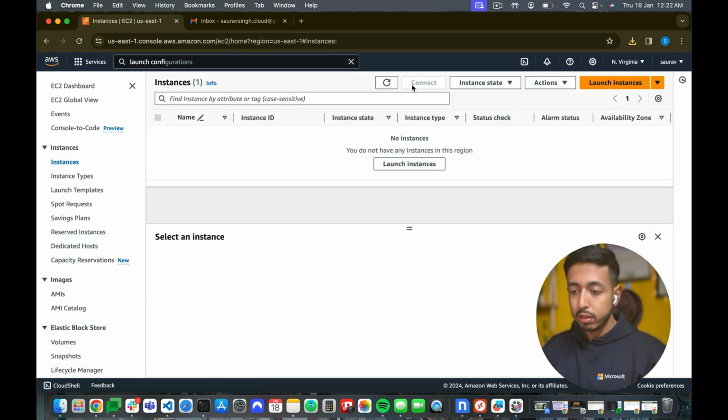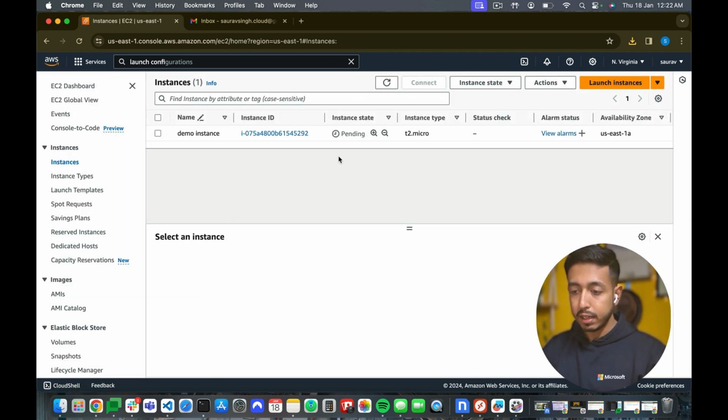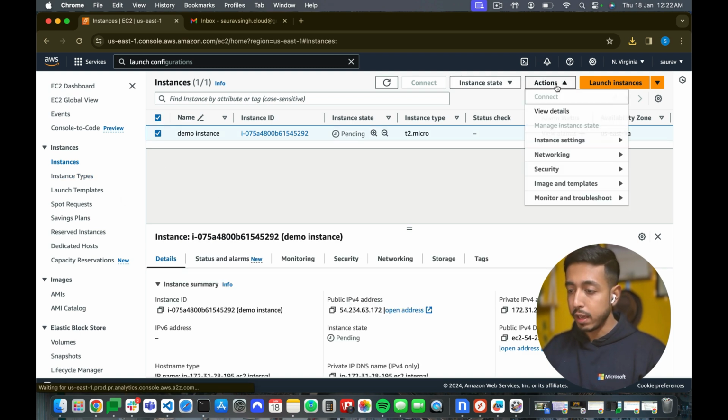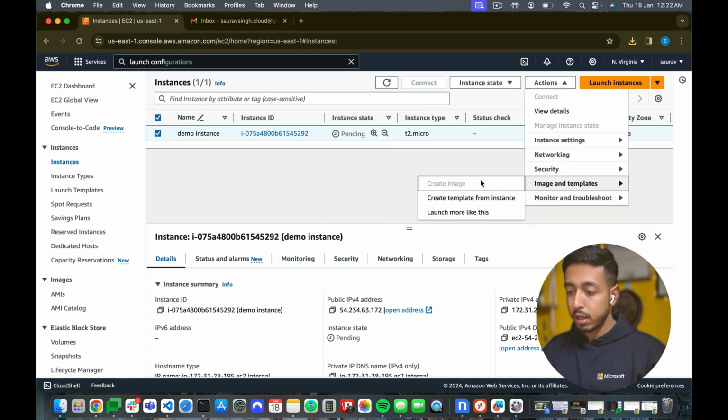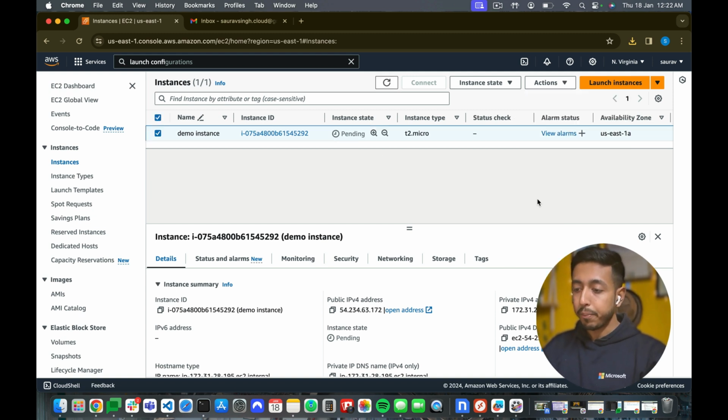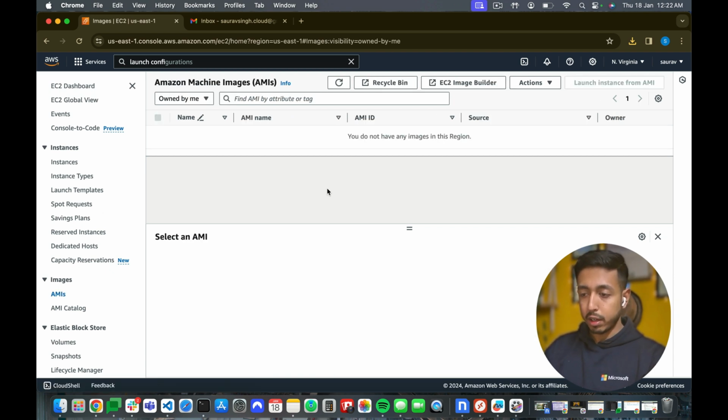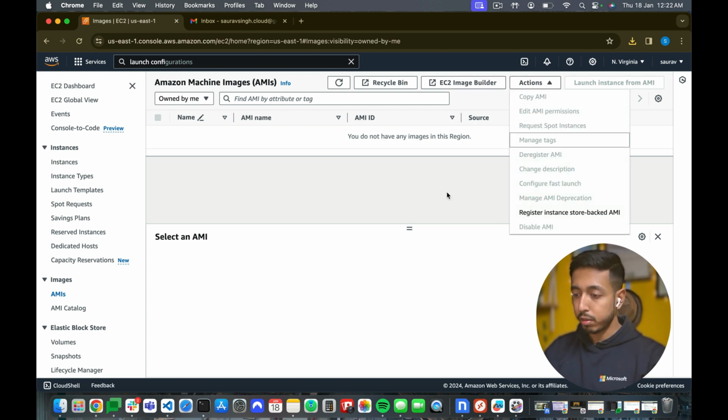So here is our instance, which is almost ready. Meanwhile, I'll quickly go to actions, instance settings, image and template. I'll have to wait some time to create the image because it's still in the pending state. I can do it from here as well. If I come here and try to create, okay, there's no option here.